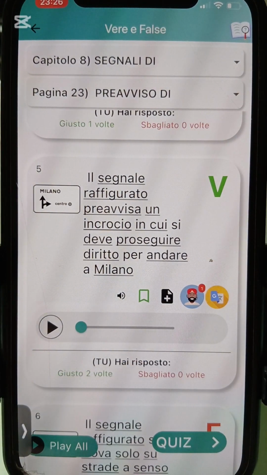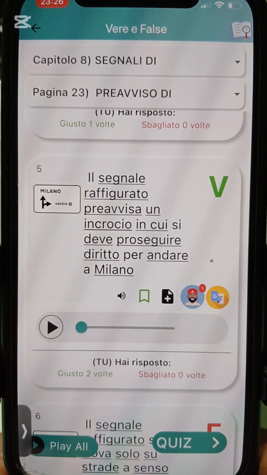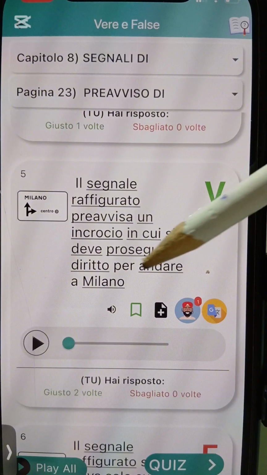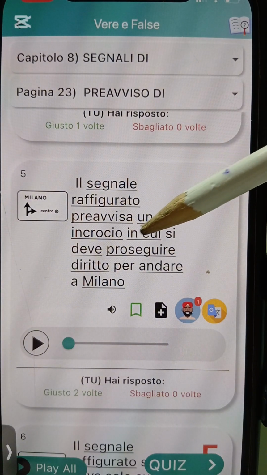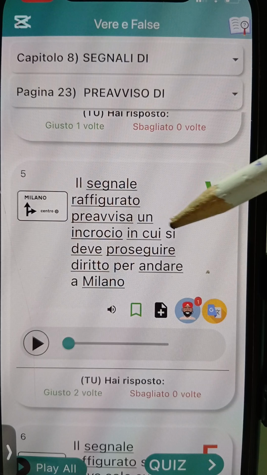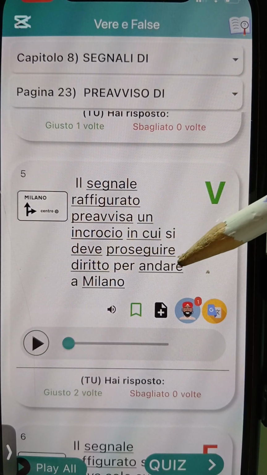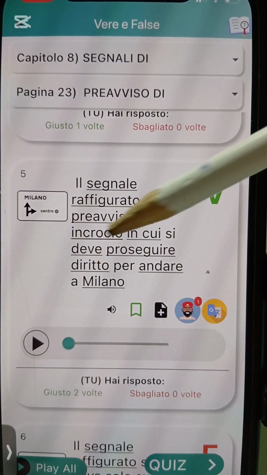Il segnale raffigurato preavvisa un incrocio in cui si deve proseguire diritto per andare a Milano. Okay, this sign figure pre-warns you of a what? Of a junction. Incrocio is junction. In which si deve proseguire, in which you must continue straight for you to go to Milano. Andare is go. Proseguire is continue. Incrocio is junction.